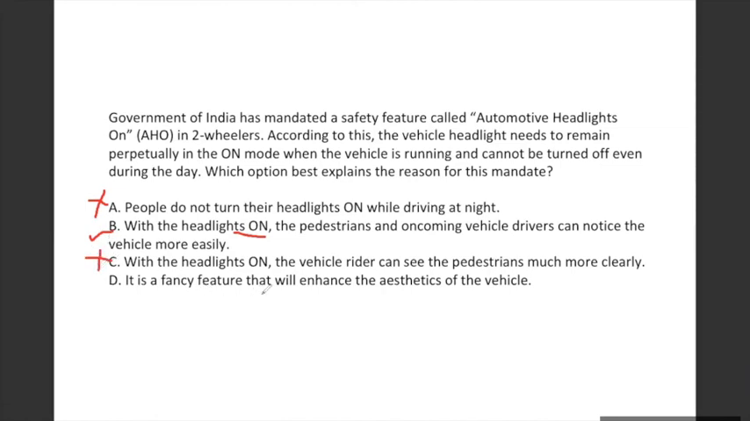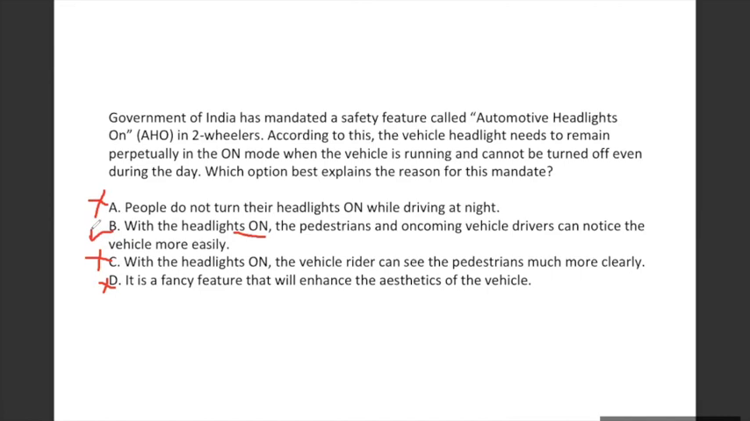It is a fancy feature which will enhance the aesthetics of the vehicle. No, it is not a fancy feature. In fact, it has some reasoning behind this, and that's where we came across option B. So the correct option here is option B. All the other three options are incorrect. Anybody wants to say anything? Anybody wants to counter this?